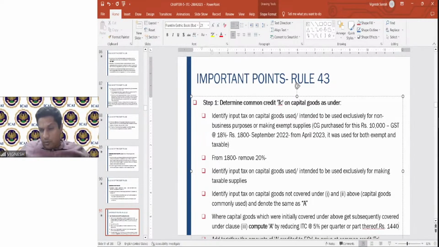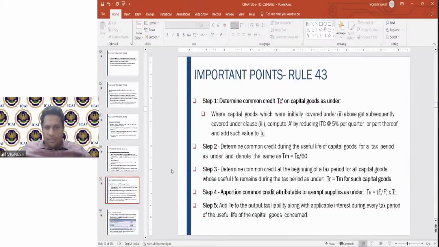This was the doubt of Kaushik. 1440, correct. Thank you, Kaushik. So did you understand that now? Non-taxable became taxable and vice versa. Did you understand? Earlier used for non-taxable, later used for common. Okay. Second one also we'll see so that it is clear.